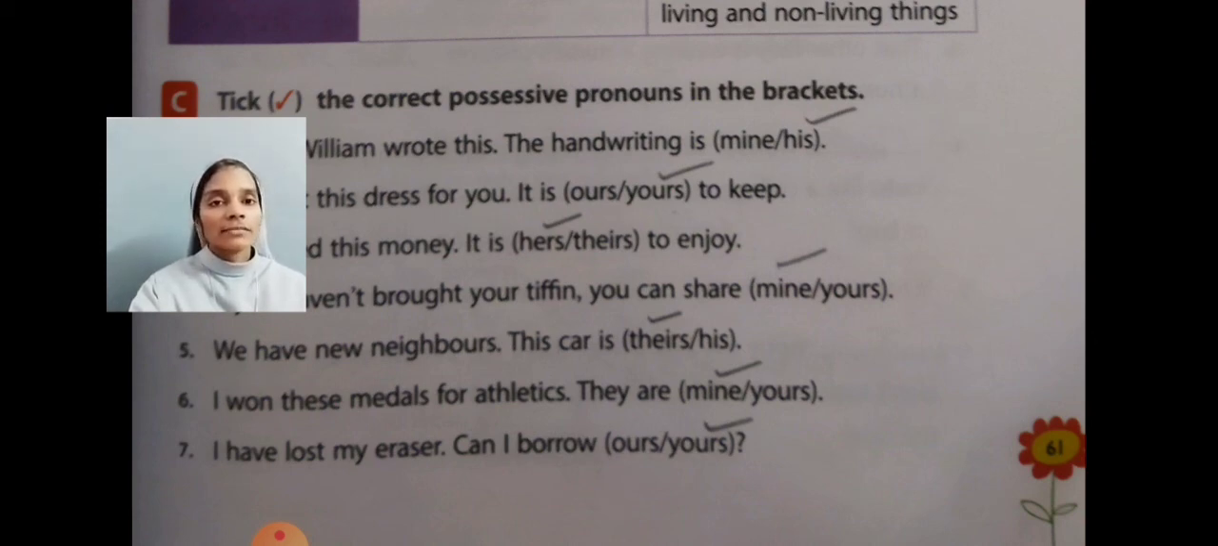I won these medals for athletics. They are mine. Then, I have lost my eraser. Can I borrow yours? So, which are the possessive pronouns here? His, yours, hers, mine, theirs, yours.